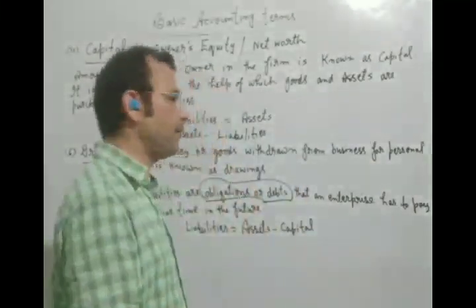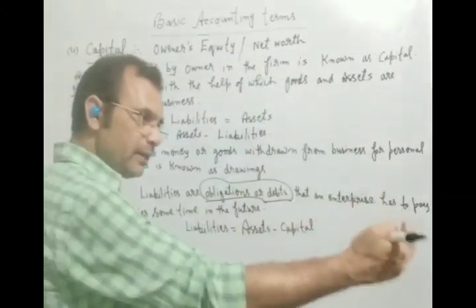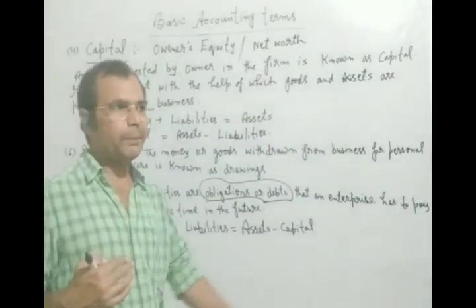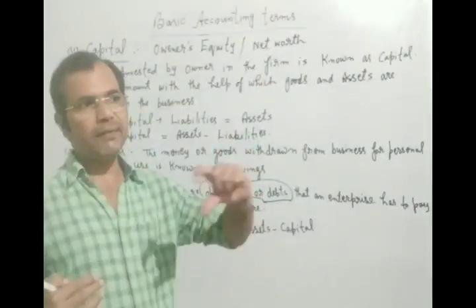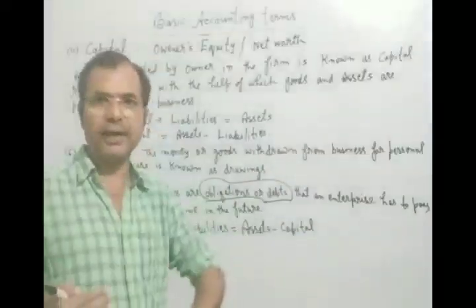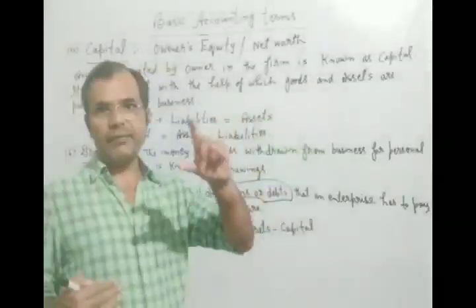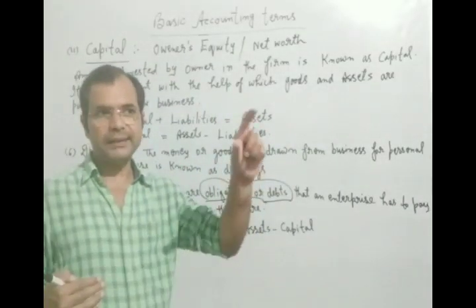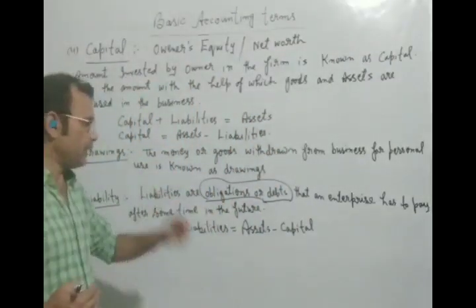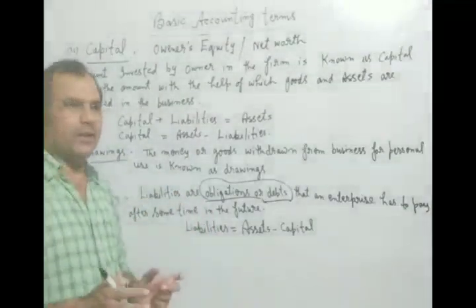He will have to pay because he has purchased goods, but not in cash, he purchased goods on credit. If he purchased goods on credit, it means he will have to pay the money after some time. He is not paying right now, but he will pay later. So it will be called a liability, and this liability will be for the firm some time in the future.